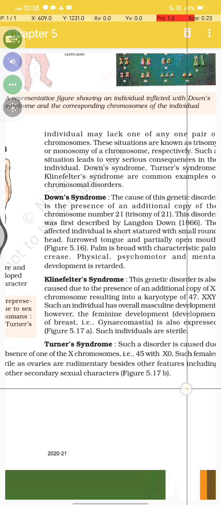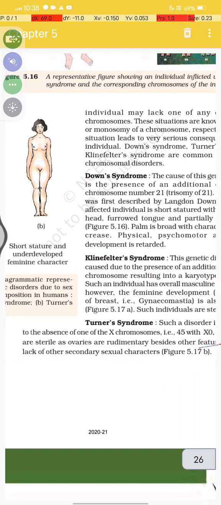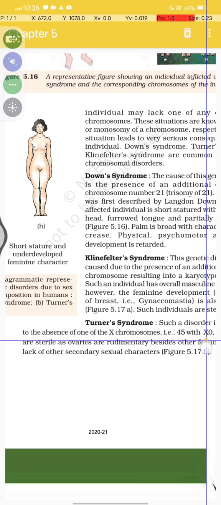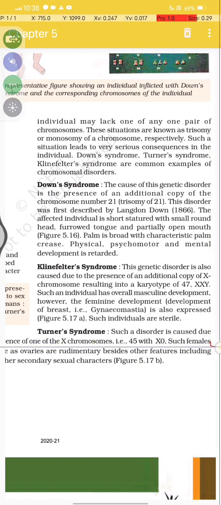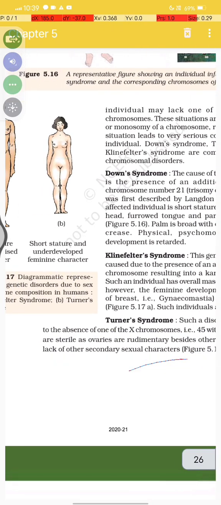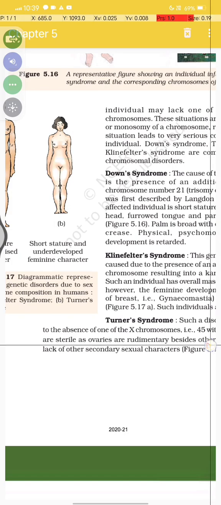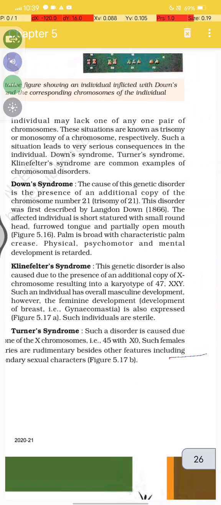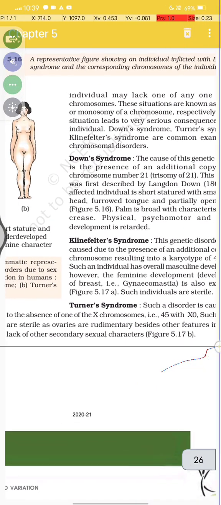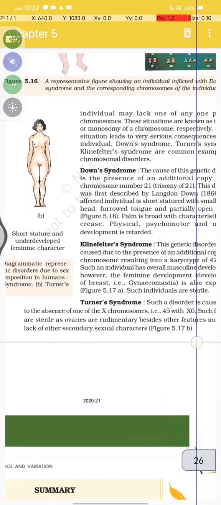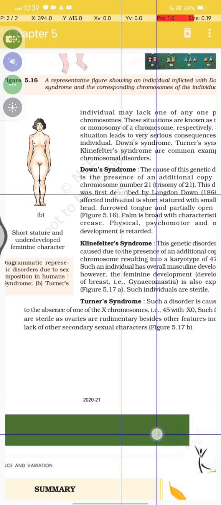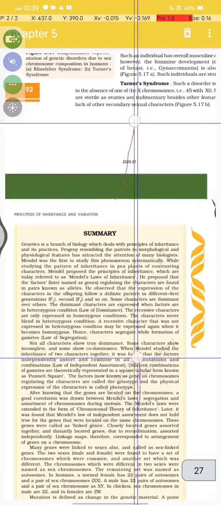Such a disorder is caused due to the absence of one of the X chromosomes, that is 45 with XO, and such females are sterile as the ovaries are rudimentary, besides other features including lack of secondary sexual characters.